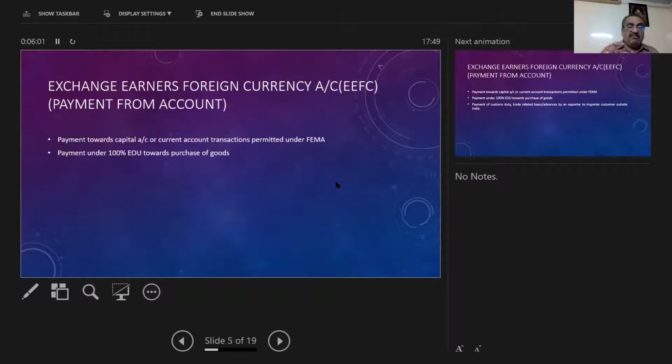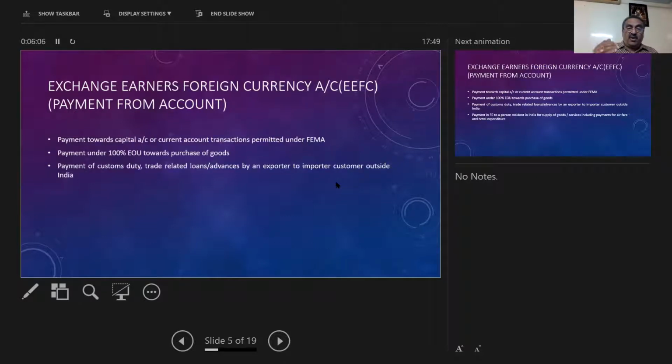So for that they can make payment from this EEFC account. Okay, they have imported and they want to pay customs duty and trade related loans. So they have borrowed from the local market. So it's trade related loans in the form of sundry creditors and advances by an exporter to an importer customer outside India. In case they import goods from abroad, they can make the payment from the EEFC account to the supplier of goods from outside India.